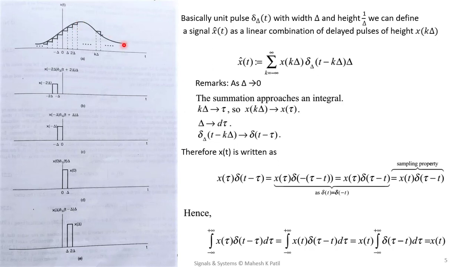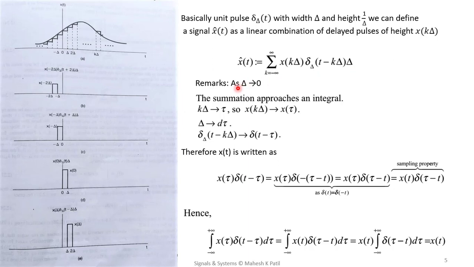If we consider the unit pulse delta t signal with width delta and height 1 upon delta, then we can define a signal x hat t as a linear combination of delayed pulses of height x of k delta. So the new signal x hat t can be written as summation k varies from minus infinity to plus infinity x of k delta into delta of t minus k delta into delta.